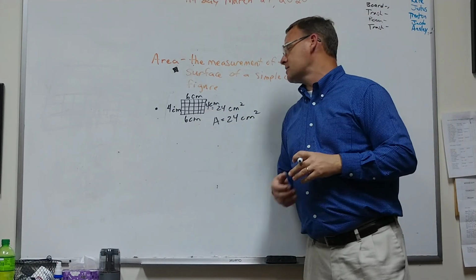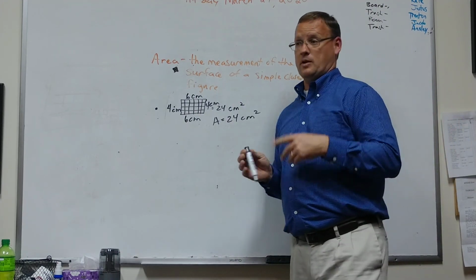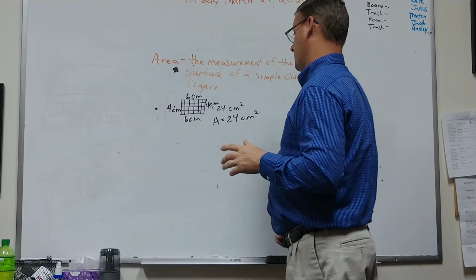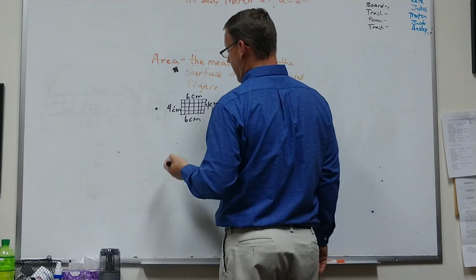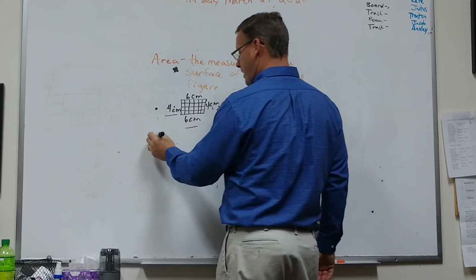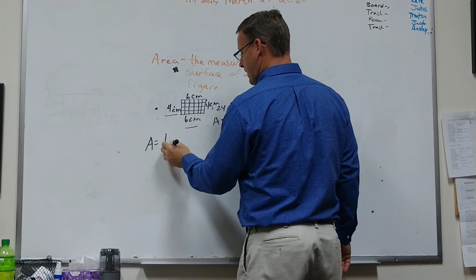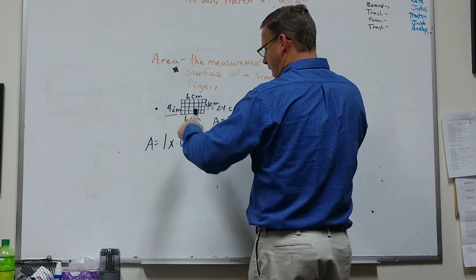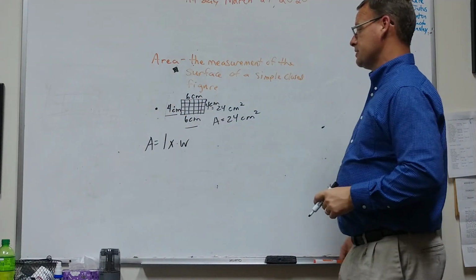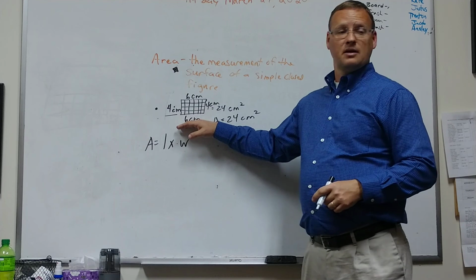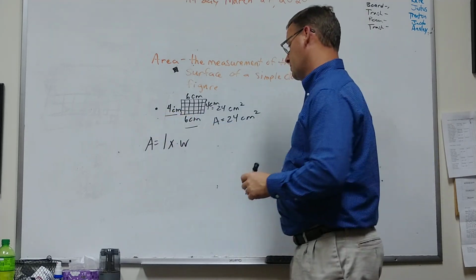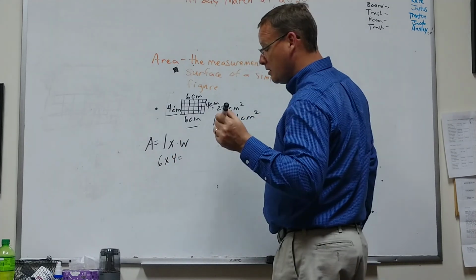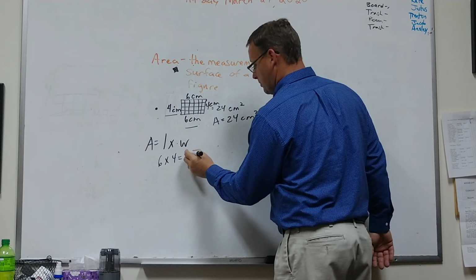Now what happens when that rectangle is not broken into boxes, when it just shows a measurement? That's usually going to be the case. What we can do for area is this: area is equal to length times width. Something is long and wide. So if you were to take the length, 6, and multiply it by the width, 4, then you would get what? 6 times 4. What is that? Thank you, Rafe. It is 24.